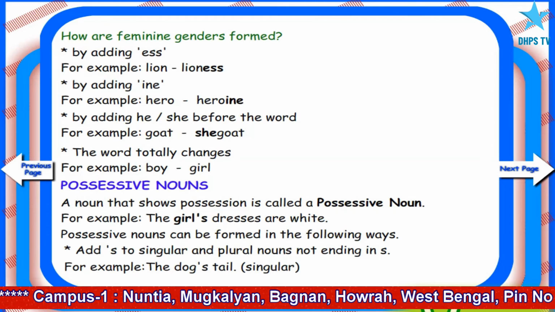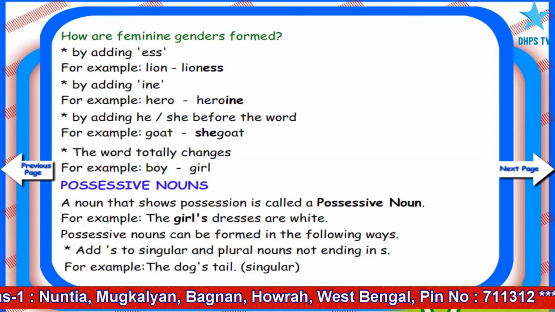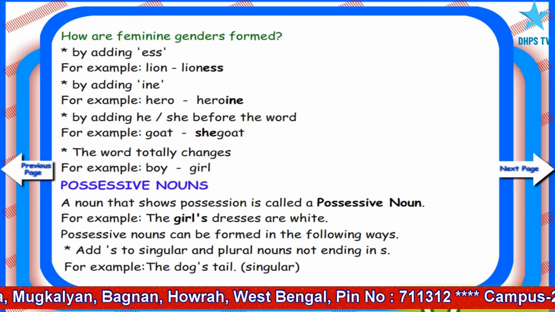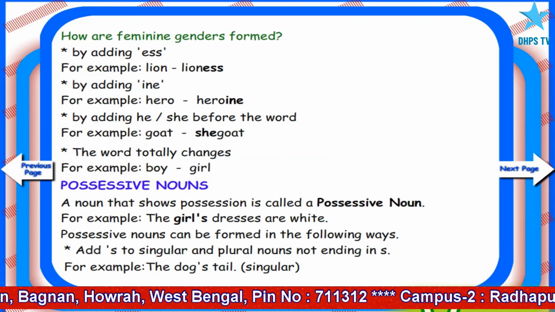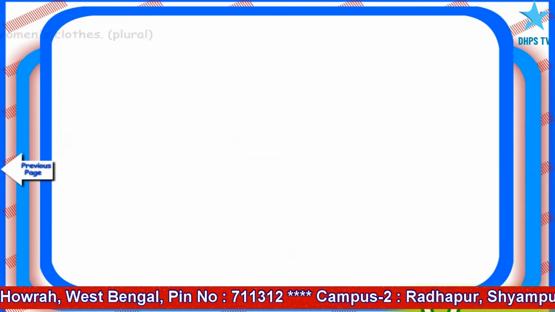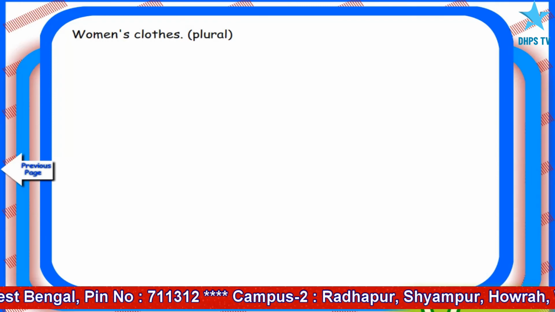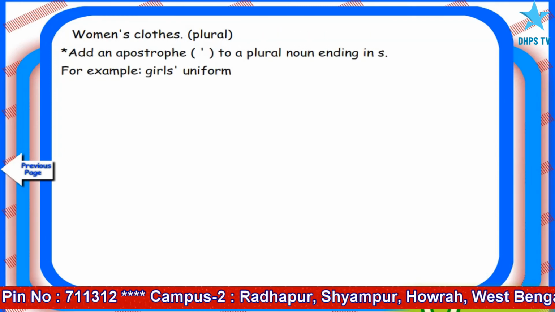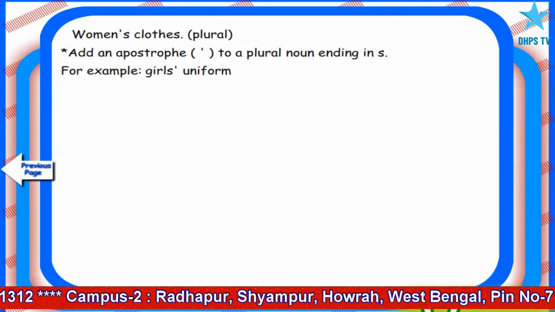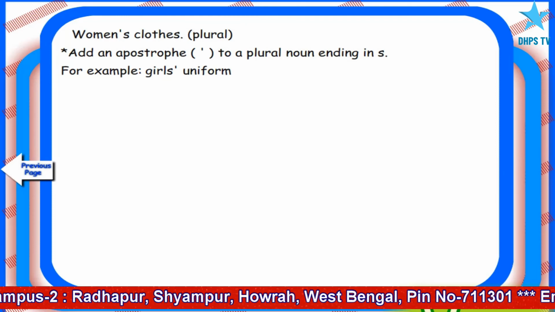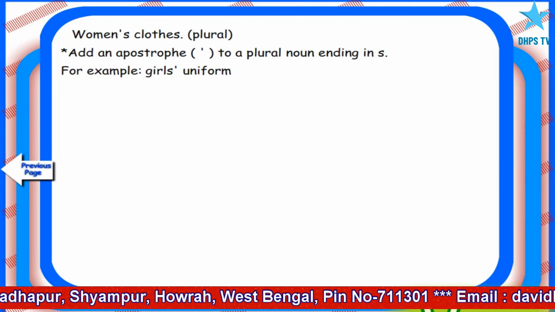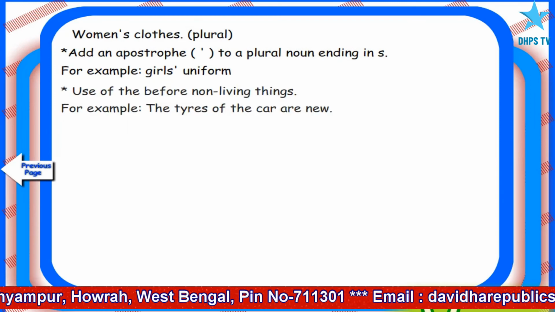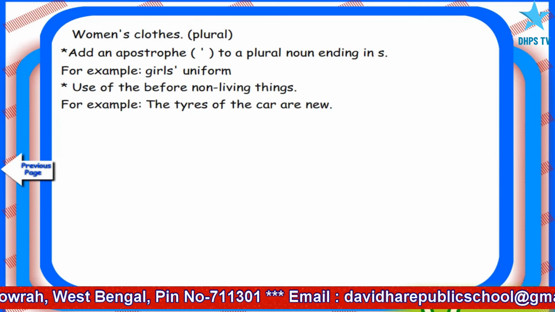For example, the dog's tail, singular. Woman's clothes, plural. Add an apostrophe to a plural noun ending in s. For example, girls' uniform. Use of the before non-living things.